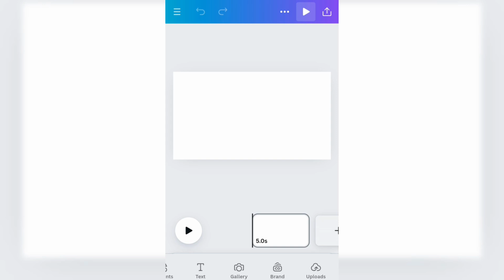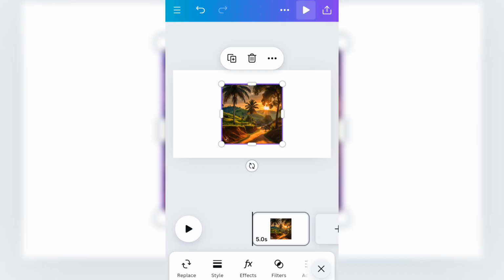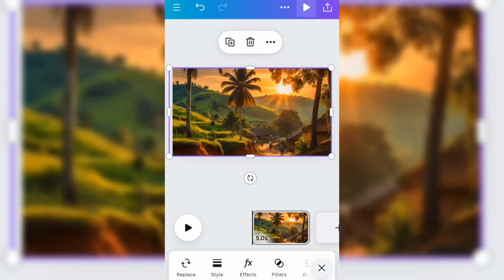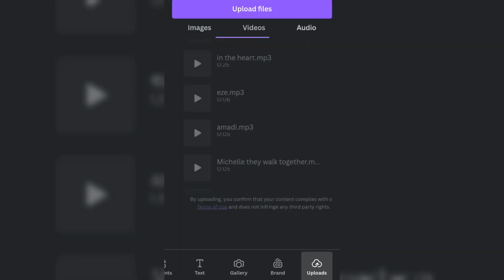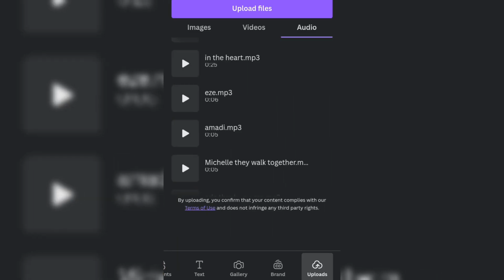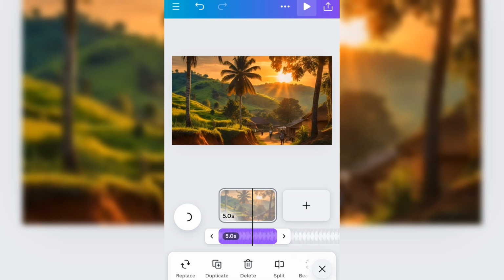Next, we'll start bringing our images into the timeline. Go to the upload section once again. Under images, we'll select our first three, drag to fit the entire canvas. Once we're done with that, we'll go back to the upload section once again, under the audio, and select our audio. You may notice that my audios are well labeled. This is to make it easy to find the right one needed for the right scene.